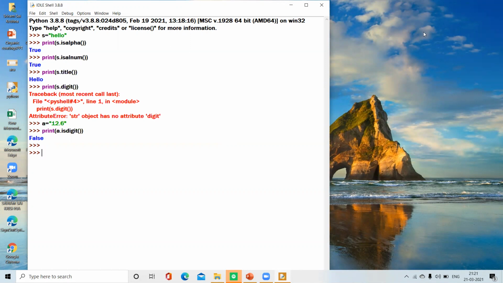Let's take another one. A equals "abc". Then print S dot islower. It gives true, because the alphabets in S are lower case, as in the first example.